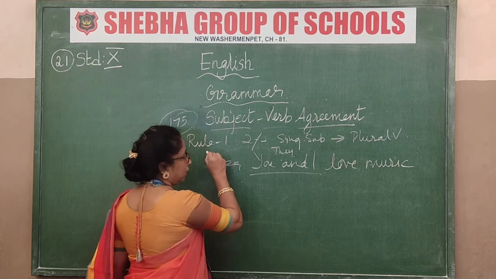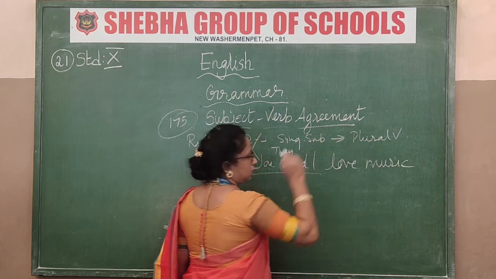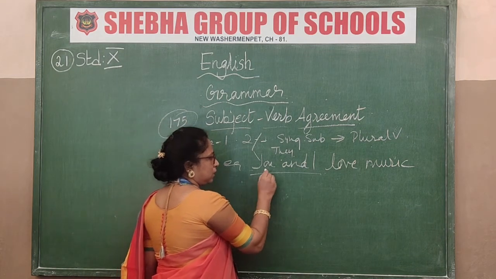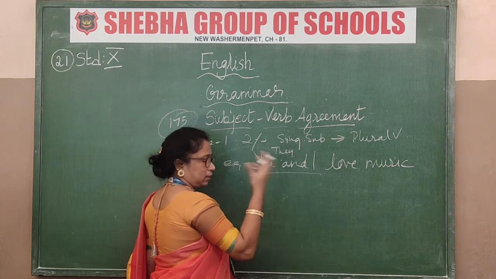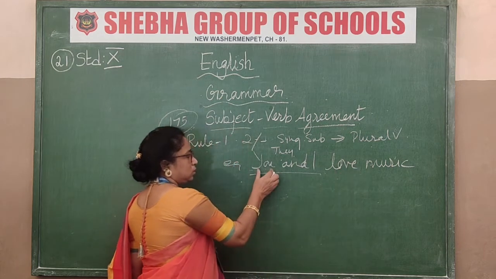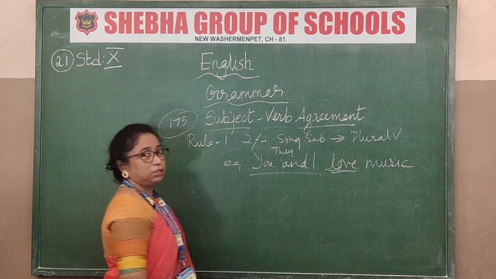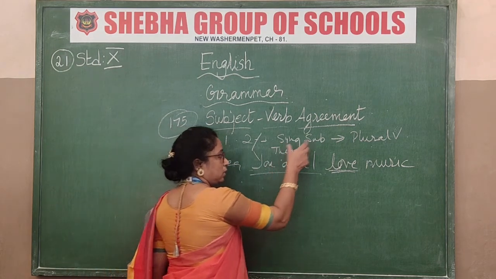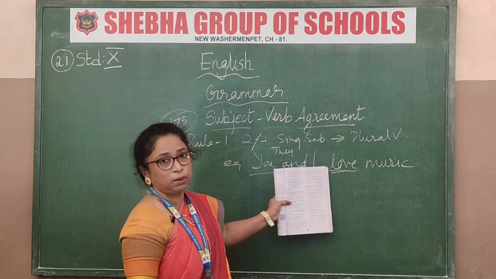What is in rule number 1 given here? Two singular subjects will take up the plural verb. Got that now? Two singular subjects: you and I. For your understanding, it is they. They love music. You and I love music. It is in the plural. Plural does not only mean putting s; here plural is already there, so we take up only this word. This is rule number 1.